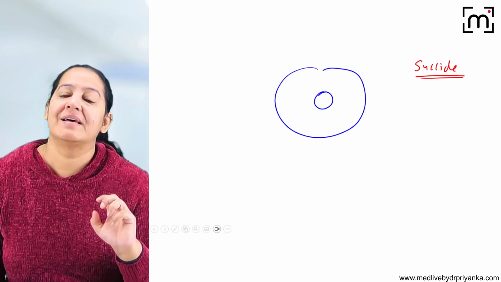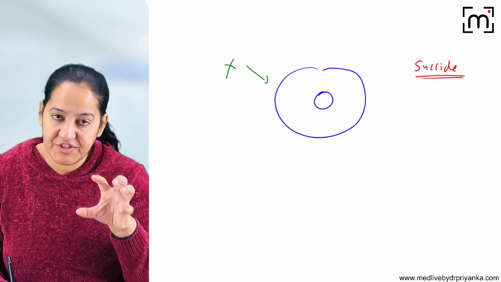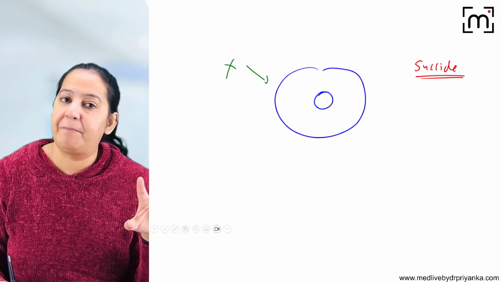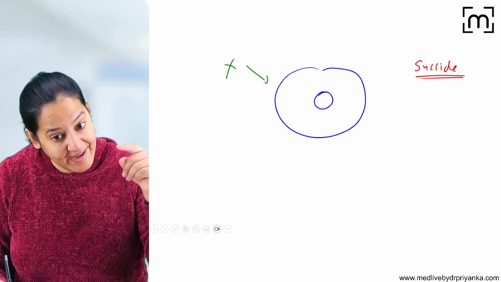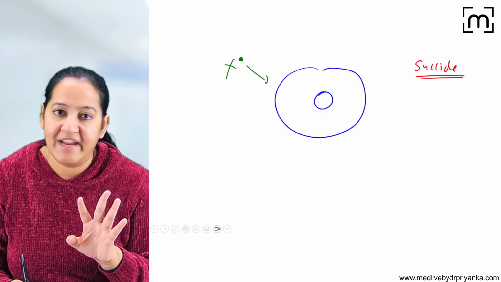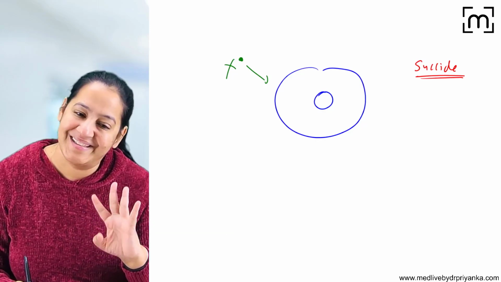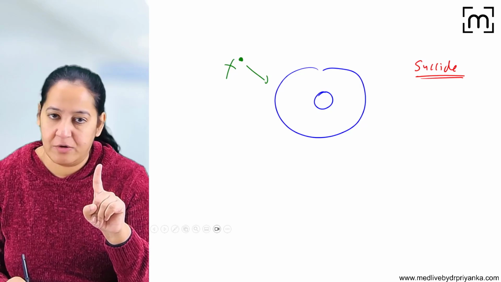There can be two reasons. Number one, this cell is no more required in the human body. The function for which this cell was generated, the purpose is fulfilled. Now this cell is no more required in the body, so the body will send the signal to the cell that you are no more required, you just commit suicide. So here the signal is coming from outside, and that is number one cause.